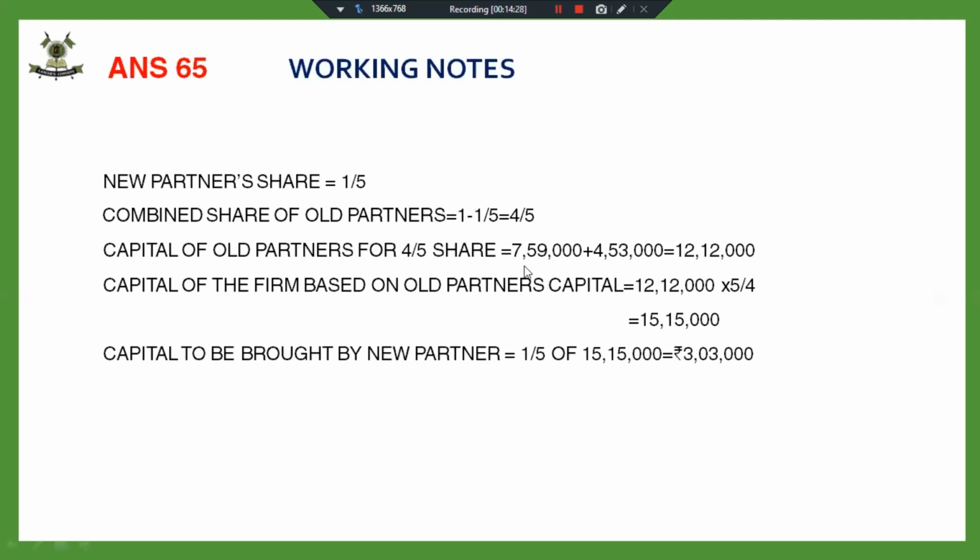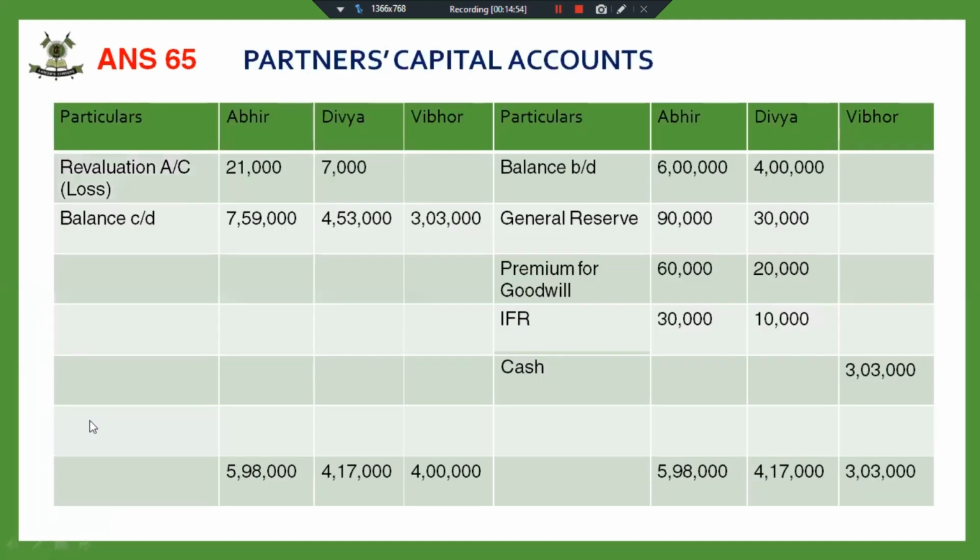So you will be taking the balance carried down, that is the adjusted capital of the old partners, and on the basis of that you are going to calculate the capital of the firm and then the capital to be brought in by the new partner. This is just a simple working note you will have to do for finding out the cash to be brought in by the new partner.